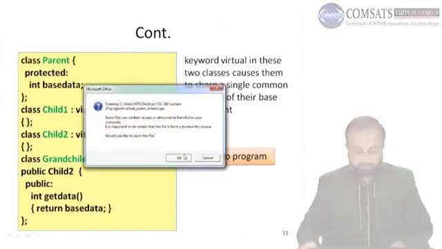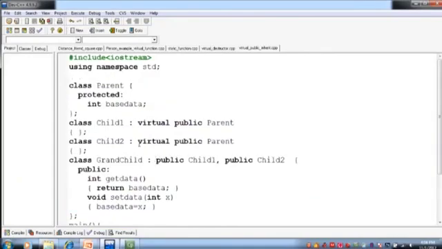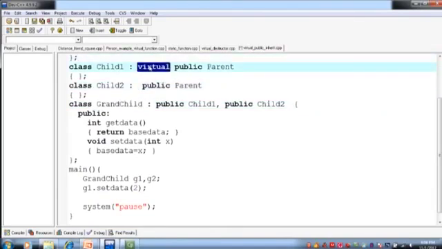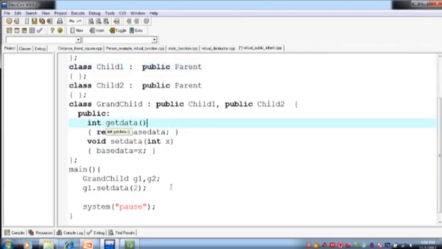Let's go to the program. So that is the program. We have a base class and that is a grandchild class. So अगर मैं इसको virtual को हटा दूँ यहाँ से इस कीवर्ड को, now let's see if there is any confusion or not. Now I call a function set data. So set data का function क्या कर रहा है कि वो base के data को set कर रहा है.